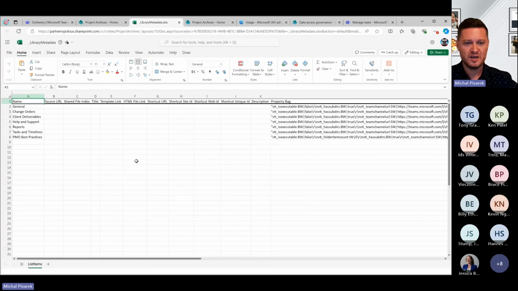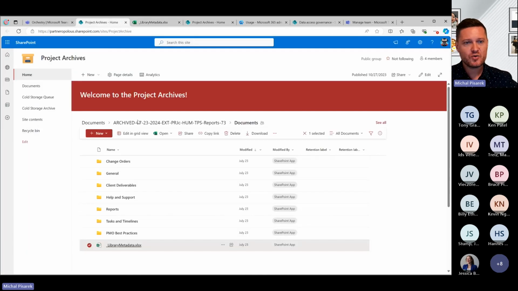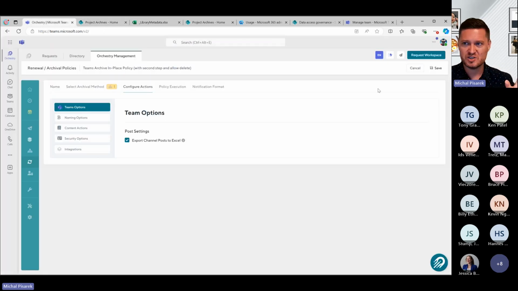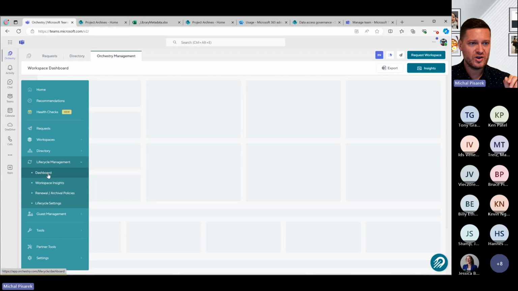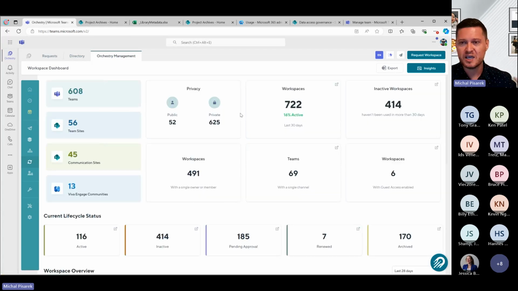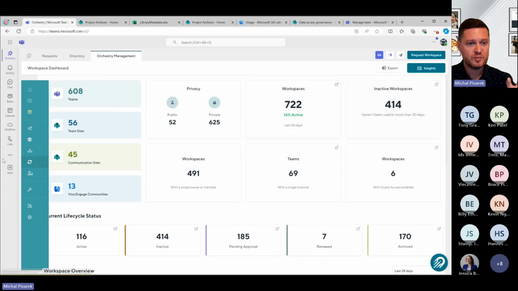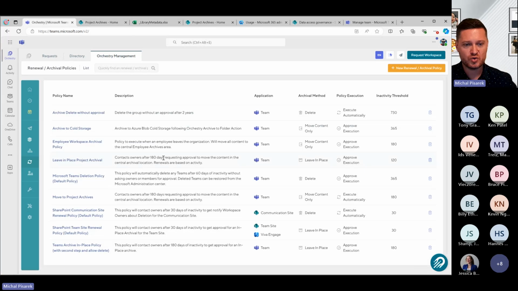So you can kind of see, again, all of the craziness and metadata and everything else that you had through here. The reason that this option is really powerful is this is a great way to do a cleanup, because we know with a lot of customers, they're like, we have a bunch of Teams and SharePoint sites. We don't need to keep all of these groups and all of these teams. So let's do a cleanup for the majority of them and move them into a central archived area. Just take the latest version of that content, save on all of that storage, and get rid of all of these old Teams and SharePoint sites and all of that clutter.